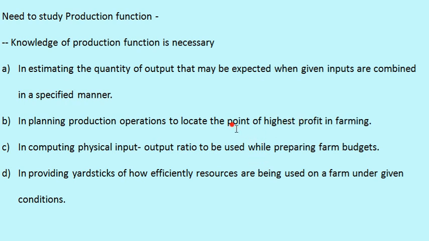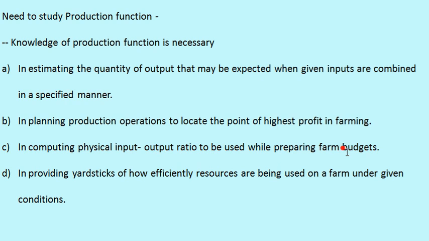It means we can easily determine the optimum level of input and optimum level of output in any particular production activity, and that is the point of highest profit in that particular production activity or in a particular farm, and accordingly we can plan the various production operations in order to achieve that optimum level of input and optimum level of output.